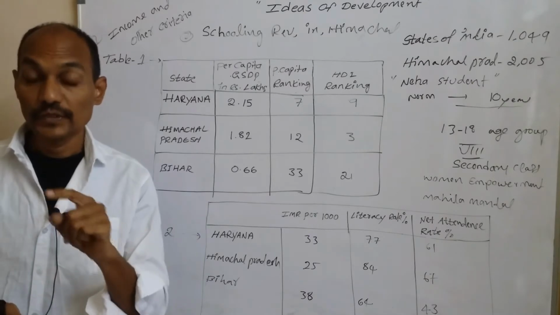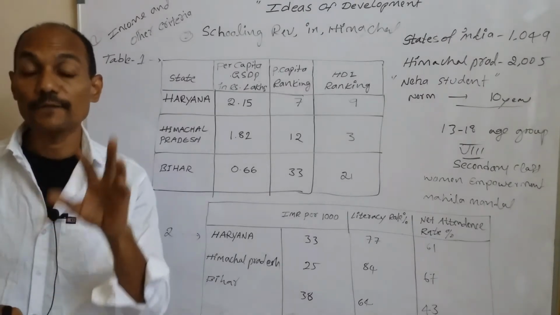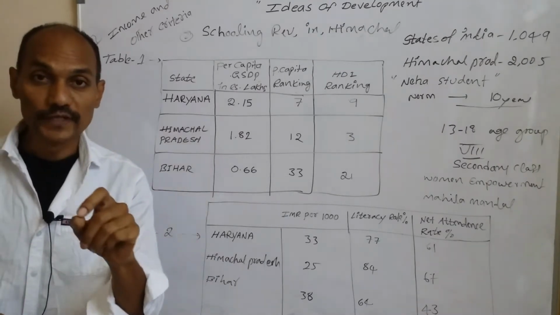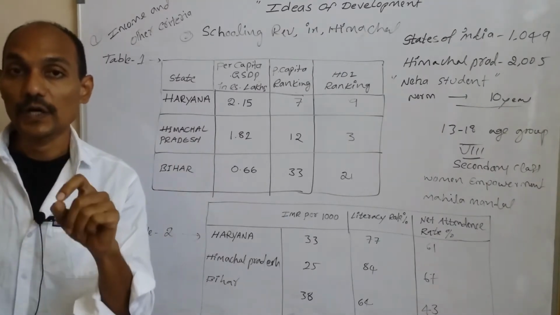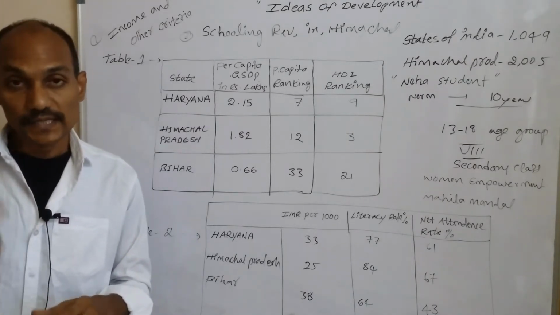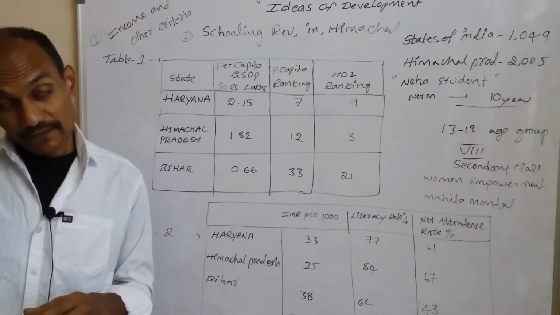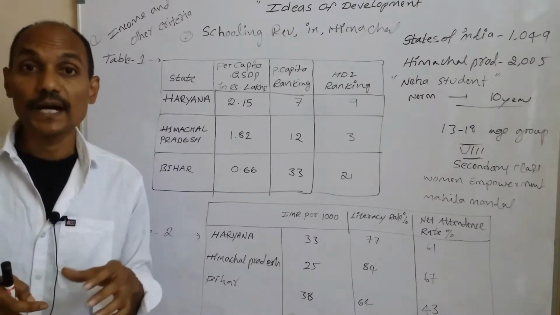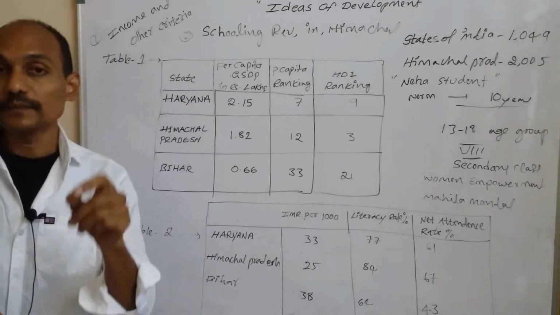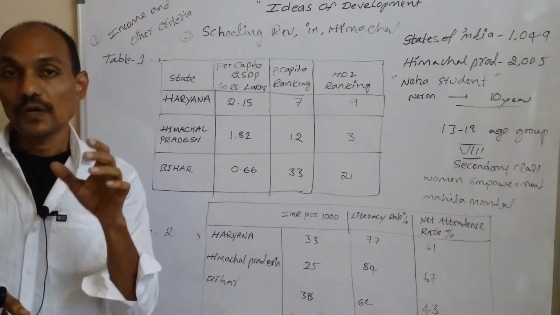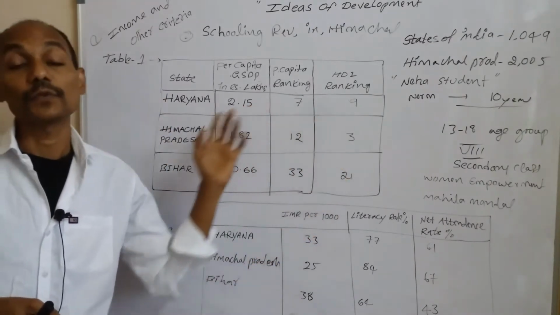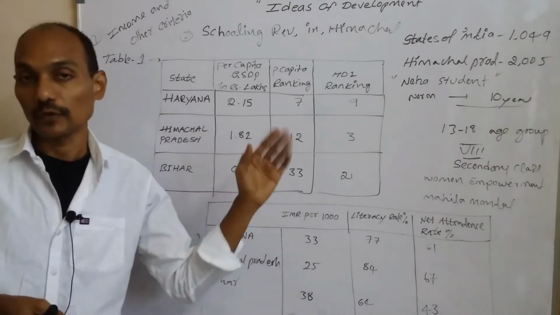Can you? You cannot. That means you cannot buy pollution free environment, and you cannot buy unadulterated medicines, and you cannot buy unadulterated food grains. That means we cannot buy anything with the income. So income is not enough. Only income is not enough, but also there are many factors we have to consider to measure the development.